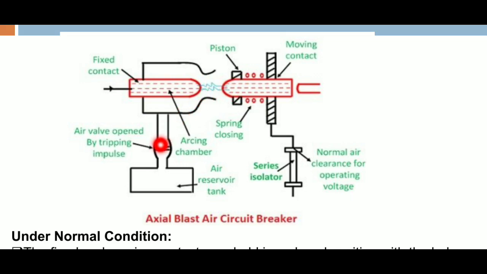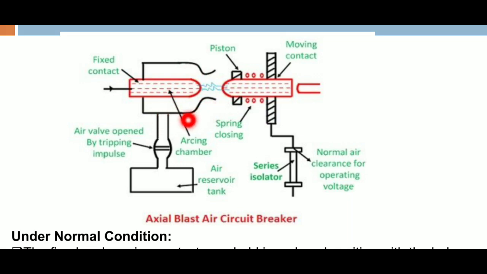In this case, we are using the air blasting method. That air will be blasted in the axial flow. This is the air reservoir. This air reservoir is completely filled with compressed air. When the arc is struck in between the fixed and the moving contact, the air valve will be opened. Due to the opening of the air valve, the air will enter the chamber, the arcing chamber. This is the arcing chamber.